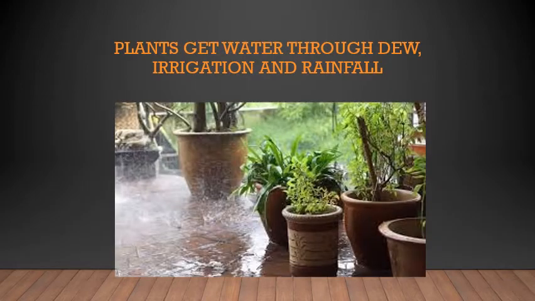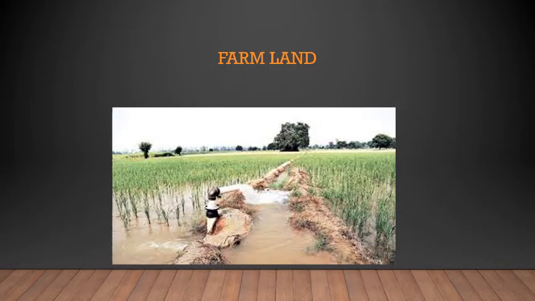Okay, that was about animals. What about plants then? Plants get water through dew, irrigation, and rainfall. These are the three different ways they get water. Plants mostly depend upon the rainwater and the underground water.